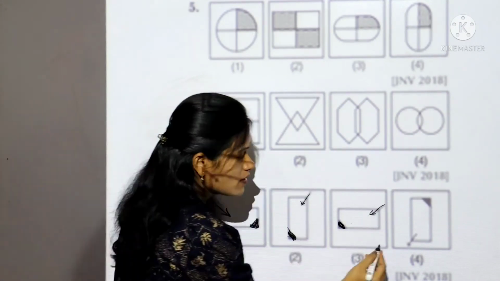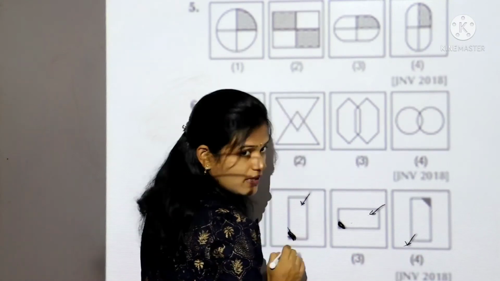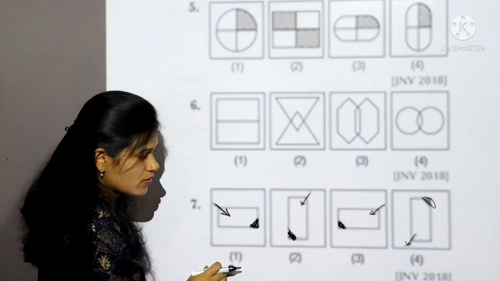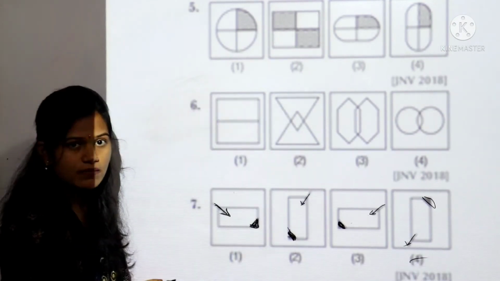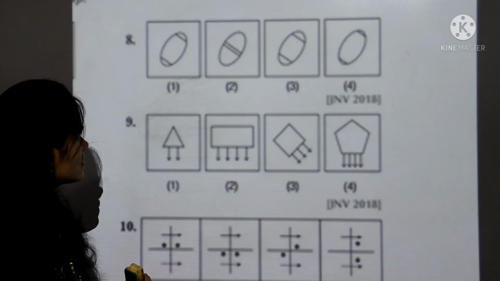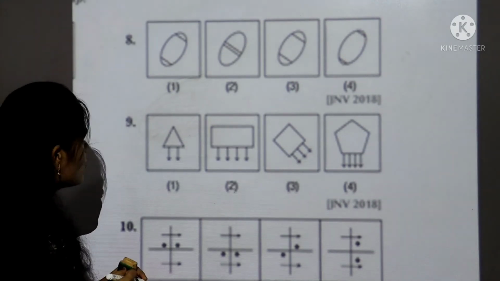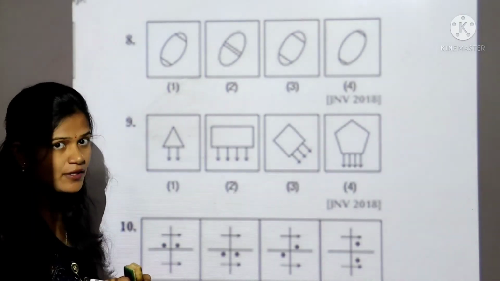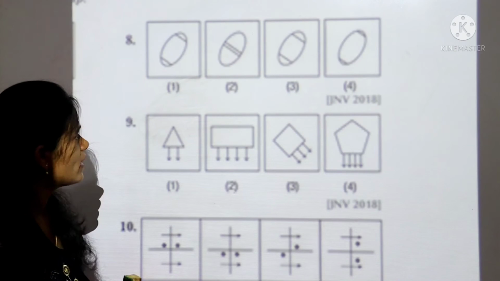In fourth box, this arrow is opposite of shaded portion, so which is different from others, so our answer is fourth one. Let's take eighth question. Here in this they have given oval shape designs and two lines inside the oval shape. Okay, first check one by one.